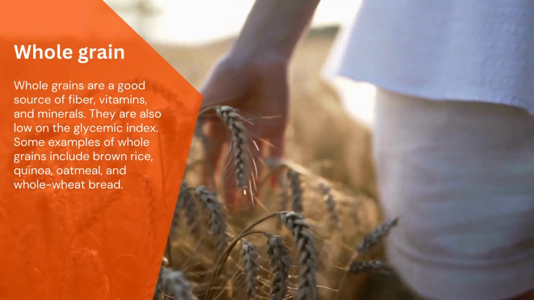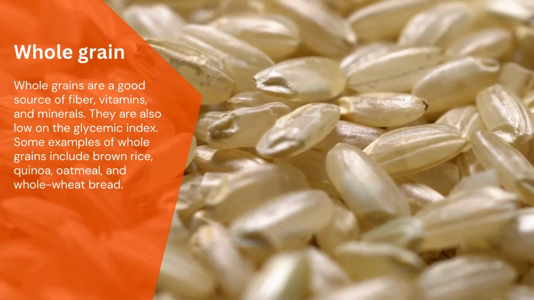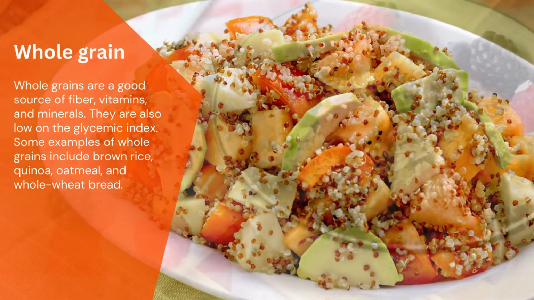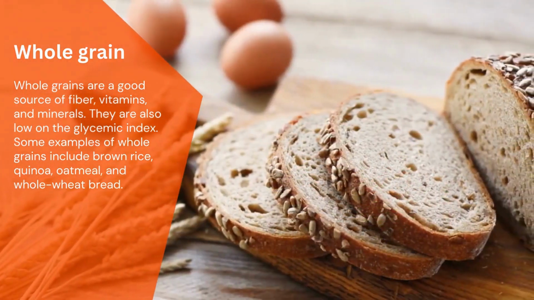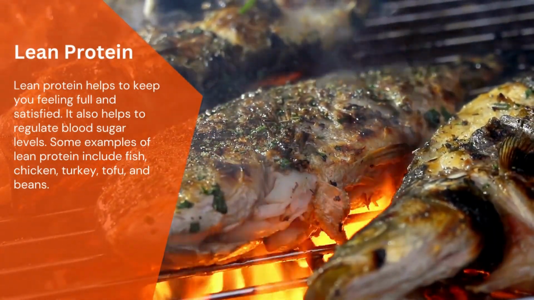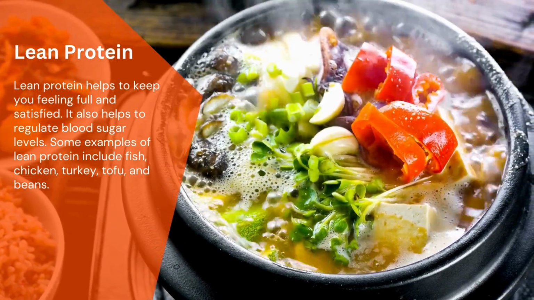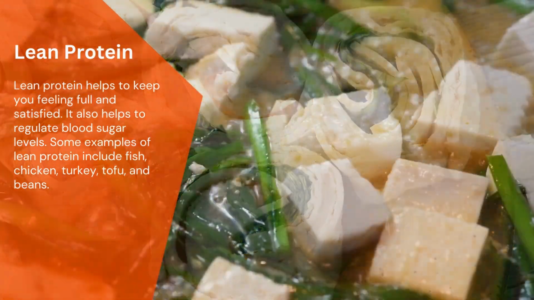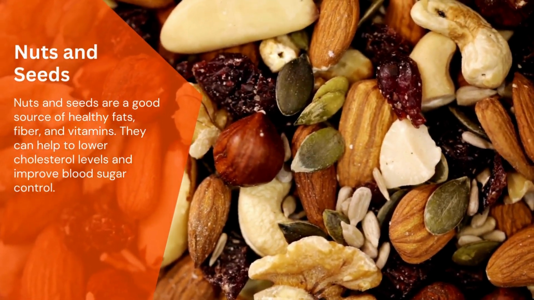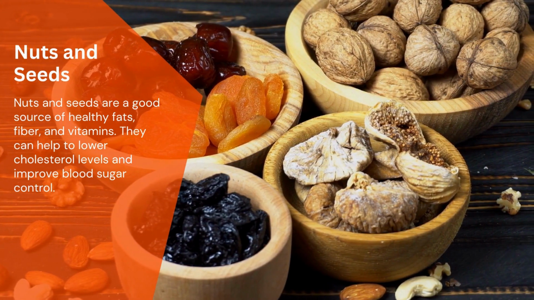Whole grains. Whole grains are a good source of fiber, vitamins, and minerals. They are also low on the glycemic index. Some examples of whole grains include brown rice, quinoa, oatmeal, and whole wheat bread. Lean protein helps to keep you feeling full and satisfied. It also helps to regulate blood sugar levels. Some examples of lean protein include fish, chicken, turkey, tofu, and beans. Nuts and seeds are a good source of healthy fats, fiber, and vitamins. They can help to lower cholesterol levels and improve blood sugar control.